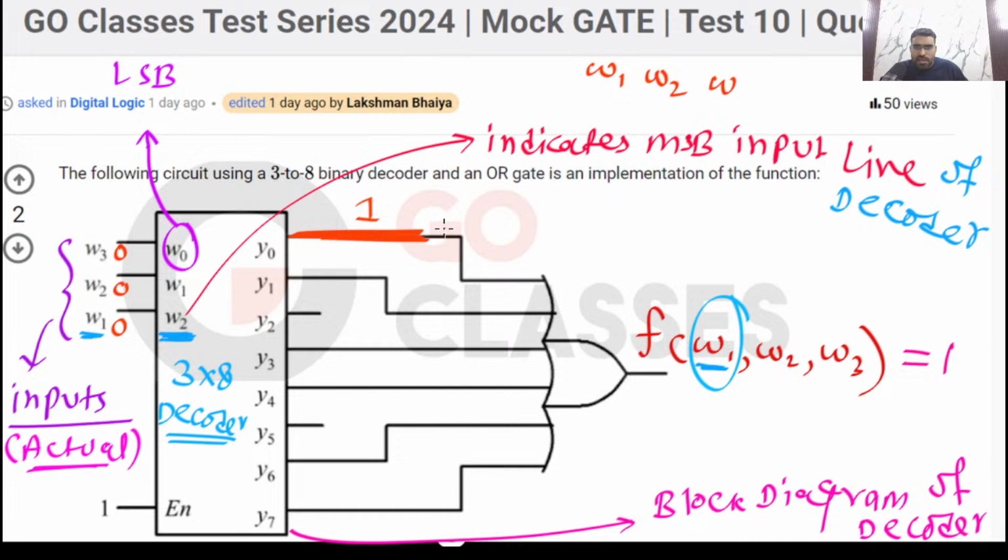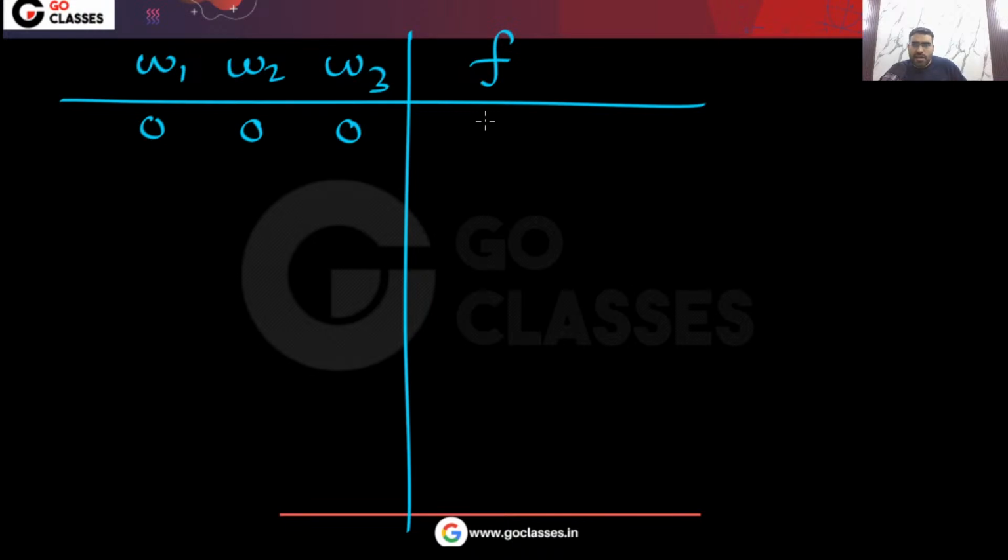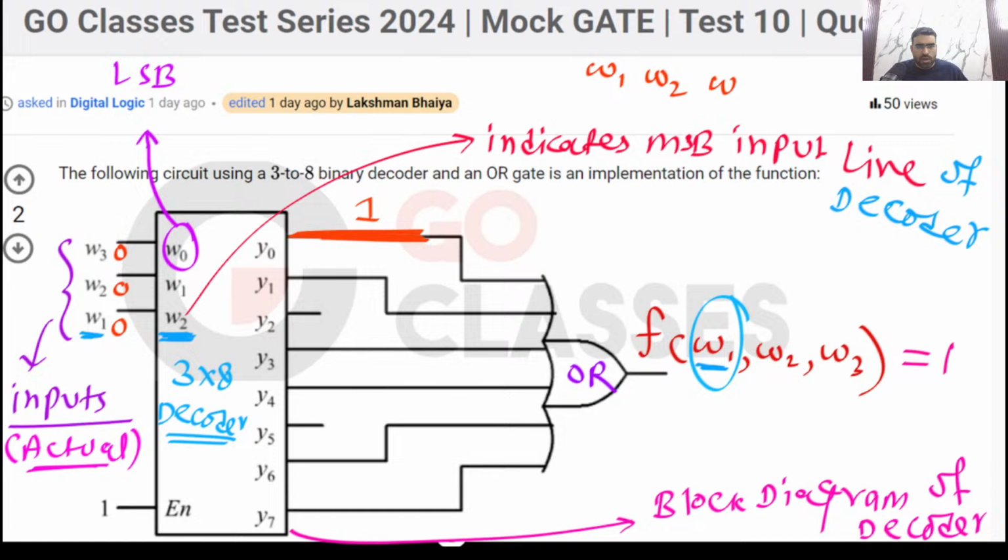Now you can see this line is an input of the OR gate. This is your OR gate. So your function will become 1. Okay, what about this situation? 0, 0, 1. If your input is 0, 0, 1, now what will happen? Then this line will be activated, and you can see this line is also an input to the OR gate.